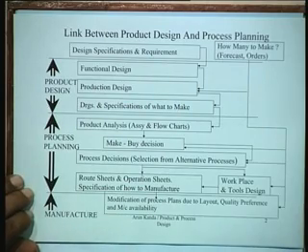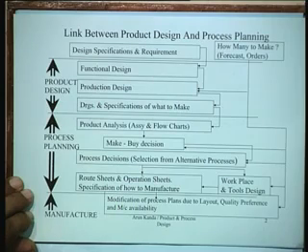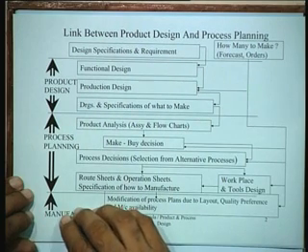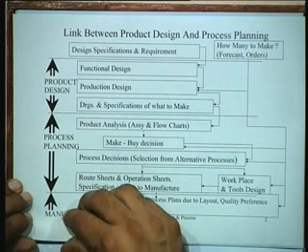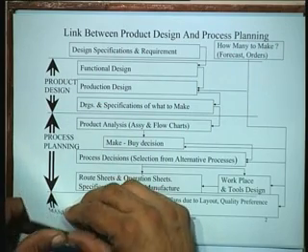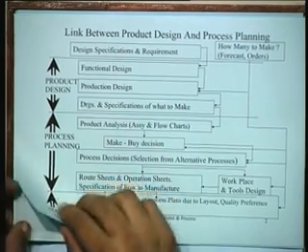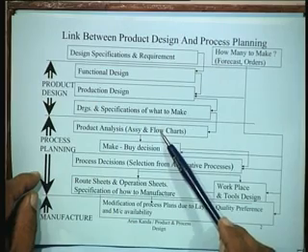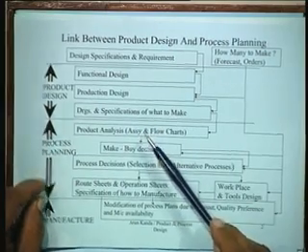So this basically summarizes the entire sequence of operations, starting from the development of the product design to process planning to subsequently manufacture. Now just to clarify some of the major documents which are involved in this exercise, let's take a look at some of the documents. For instance, we were talking here at this stage about assembly charts and flow charts. Let's first see what is an assembly chart.